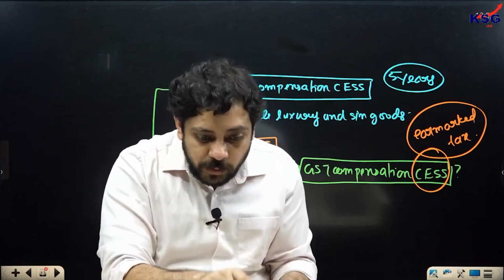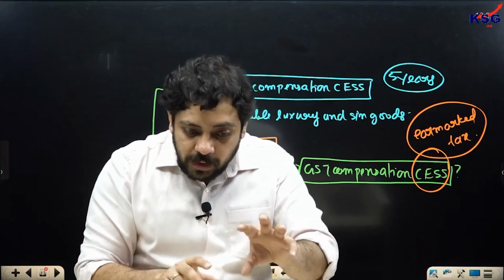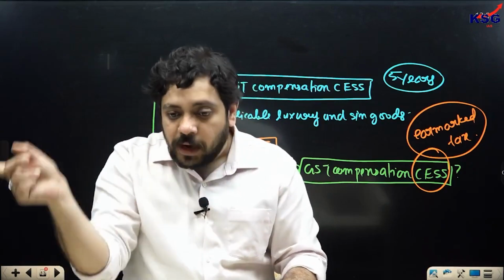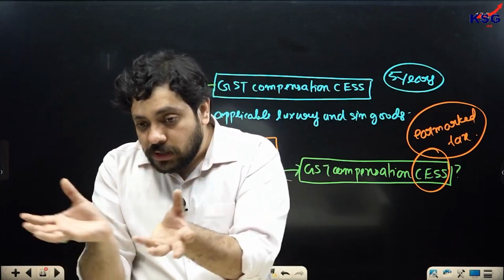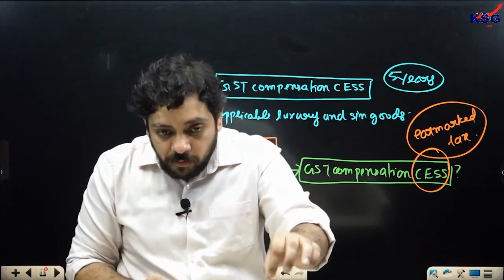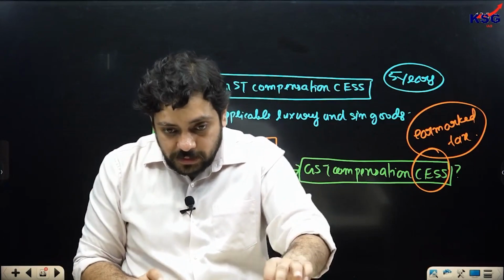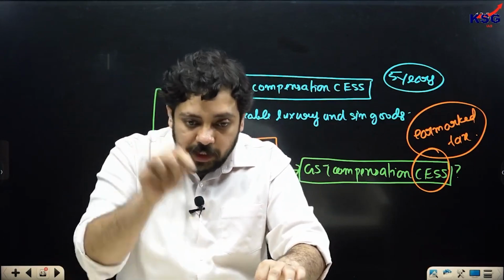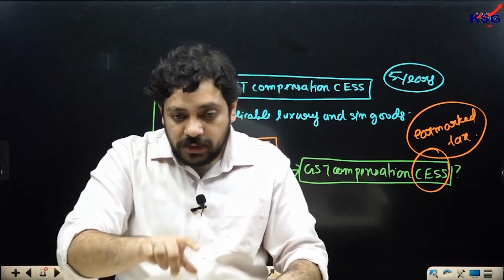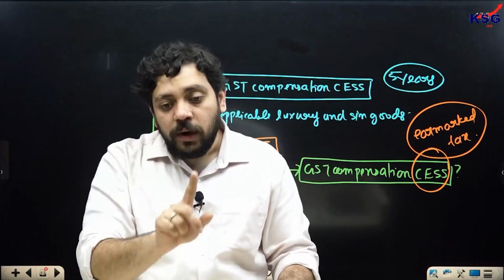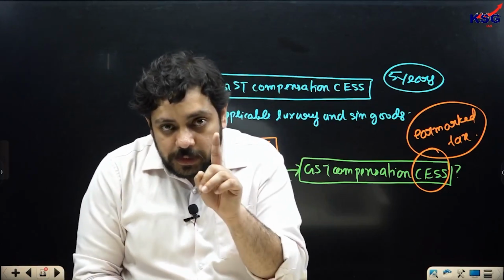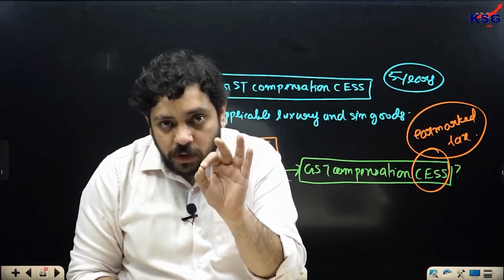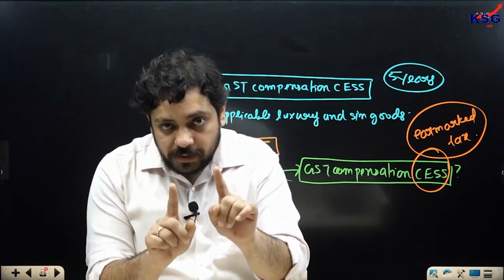So when I am paying education cess, I know that this money is going to be put in a separate account out of the Consolidated Fund of India, which is going to be the education cess account. And while I'm paying 15 rupees on education cess, I know for a fact that these 15 rupees on education cess are going to be spent only upon the subject of education and nothing else. You see, that's basically what we identify and understand with the concept of a cess. Am I clear, class? Okay.